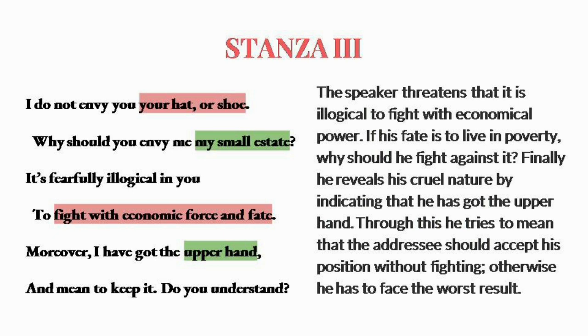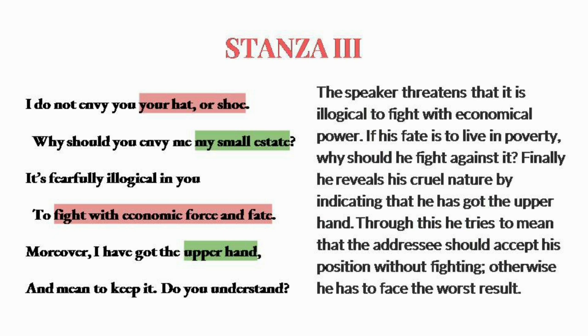And what is ironical here is that the poor man is not only suppressed by economical force, but fate is also against him. That is the ironical situation here. And in the last two lines, the rich man also states that he has got the upper hand, meaning he is at the highest rank of the society. He is at the top of the power structure, so no one can oppose him or resist him or fight against him. So that is the thing that he is talking about here.